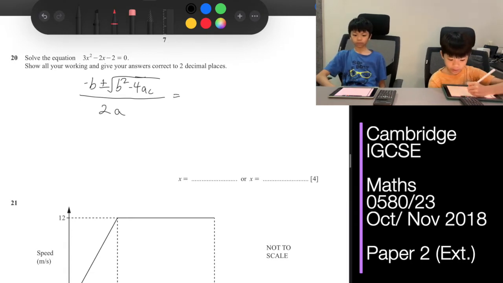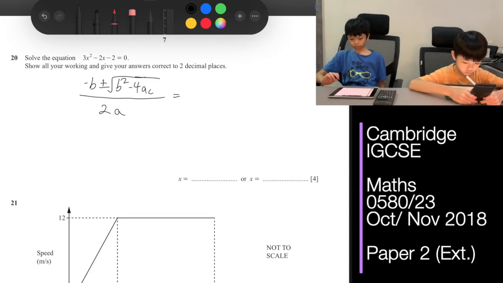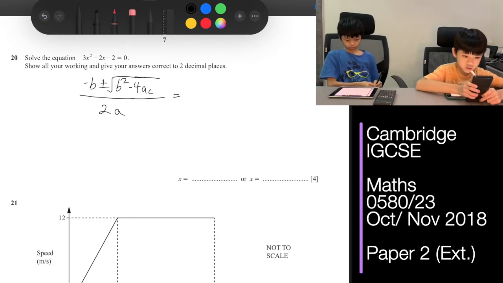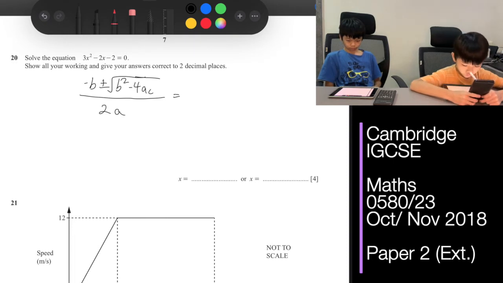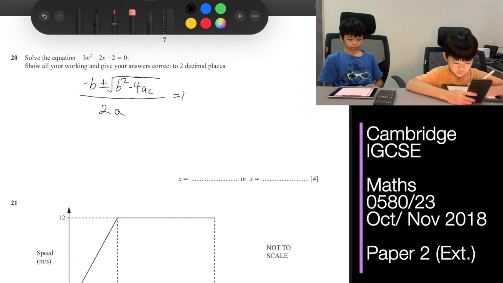In this case, we'll be using plus. So that would be 2 plus the square root of 4 minus 4 times 3 times negative 2, divided by 6. That would be 1.22.